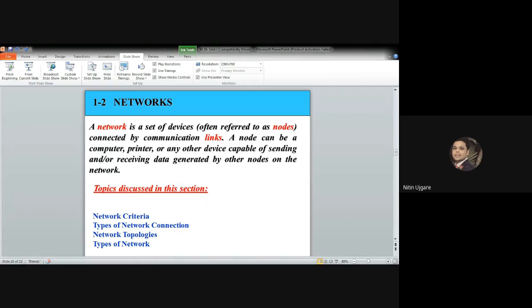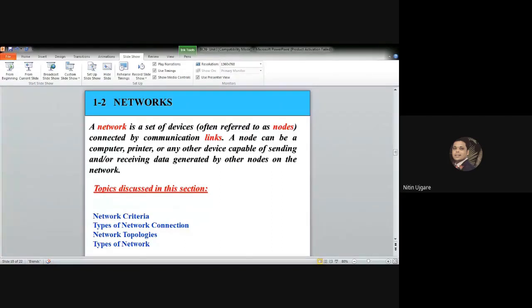So the performance of a network depends on a number of factors. It depends on the number of users that participate, what type of transmission medium is used, the capacity of connected hardware to process the data, and the efficiency of software. The performance is often evaluated by two networking metrics, throughput and delay. So we often need more throughput and less delay. And we have already discussed in the last session what is throughput and delay.